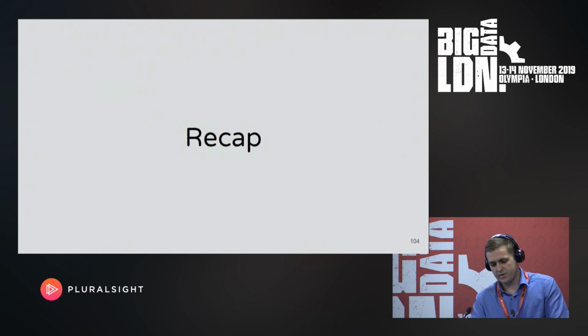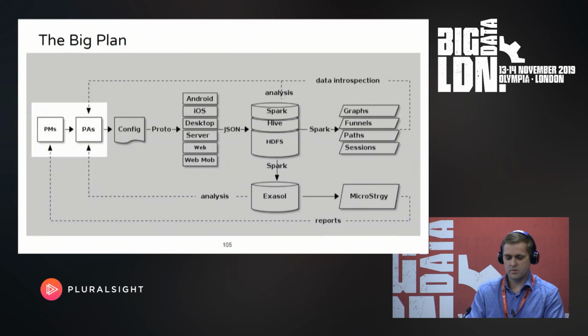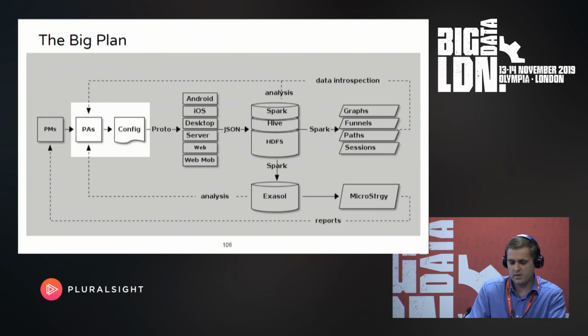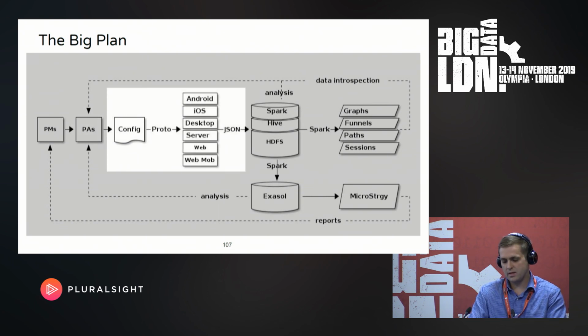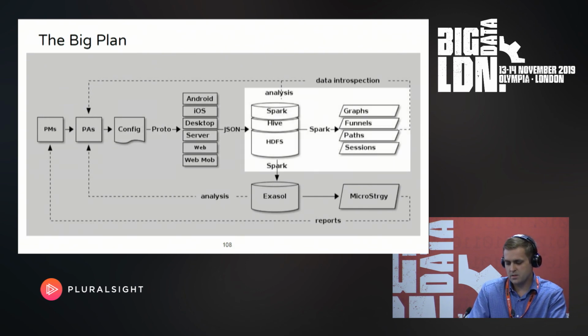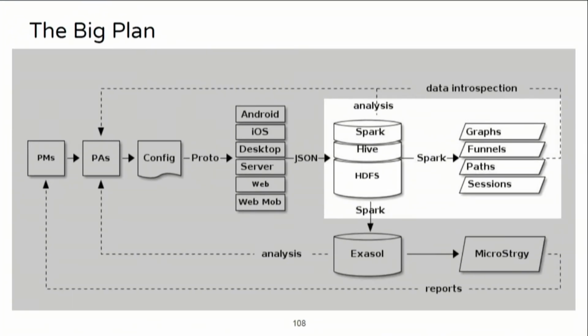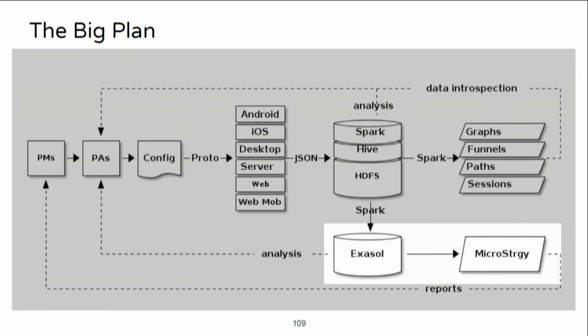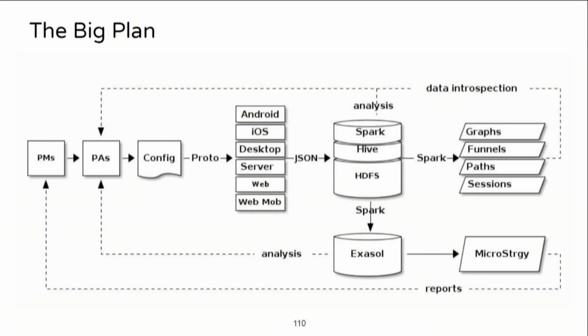So let's do a quick recap of everything I mentioned here. It all starts with product managers requesting stats. They talk to PAs, describe what they need, and PAs start tweaking the configs. The configs are propagated into all the client code we have, and the APIs are generated. They start sending the JSON. As soon as possible, we load the JSON into HDFS and convert it to formats suitable for Hive and Spark transformations. We provide the UIs on top of that, custom ones. Then we convert the data, load it into Accesshole, and present it using MicroStrategy. So that's the big plan we have.